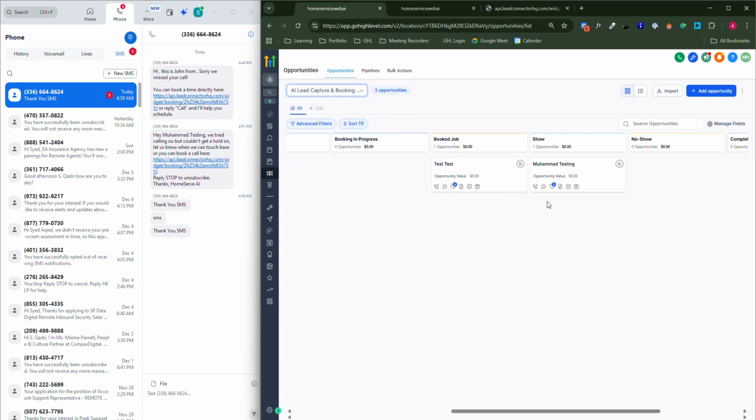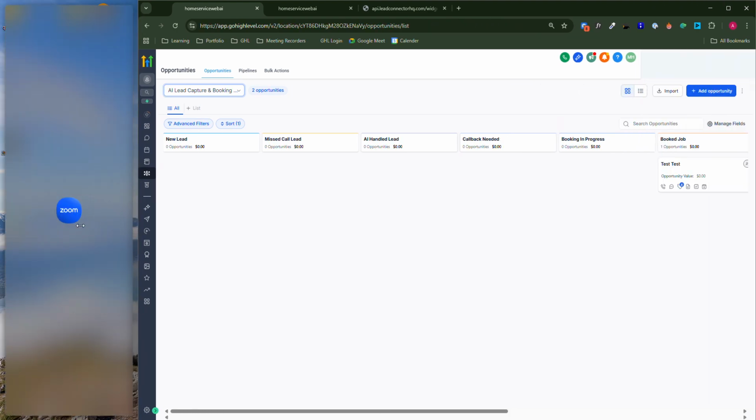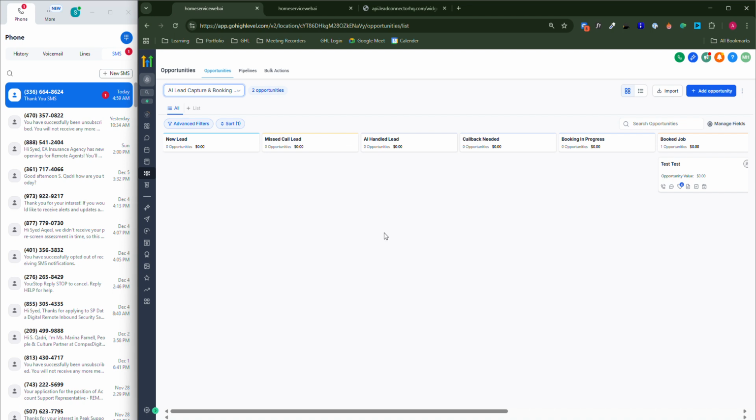Here, and we see it's automatically going to move. Same goes for the no show. So the pipeline is pretty much automated. And how the pipeline is working: any new leads that are coming in, which are submit inquiry or quote request, will be coming over here.